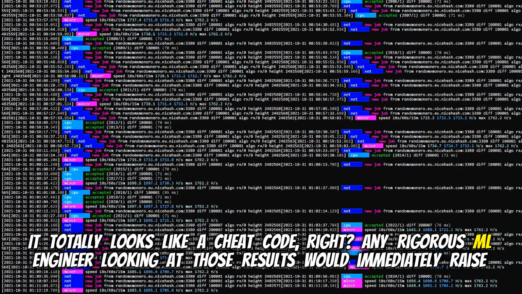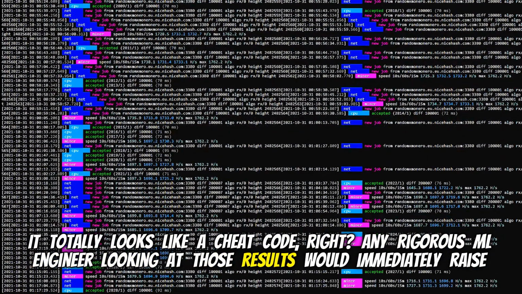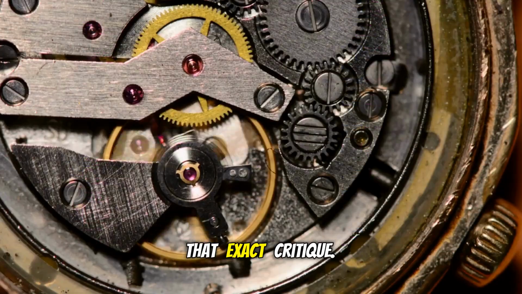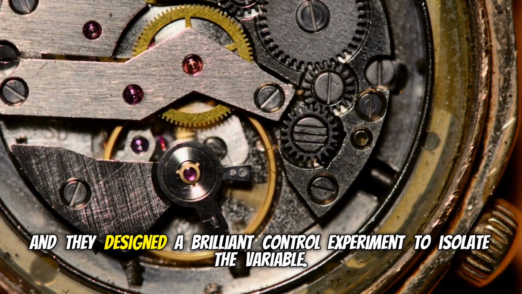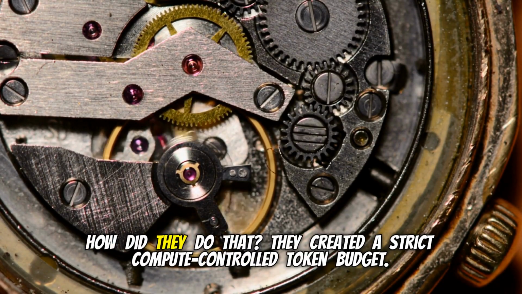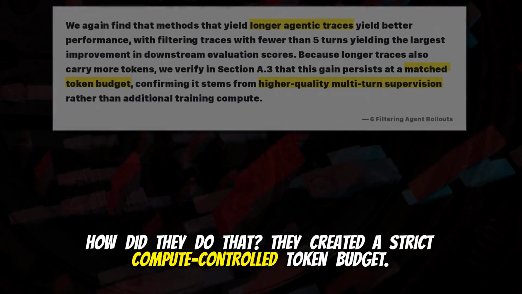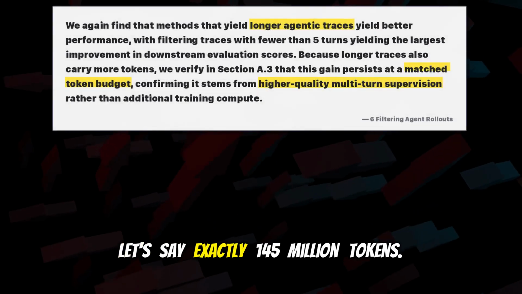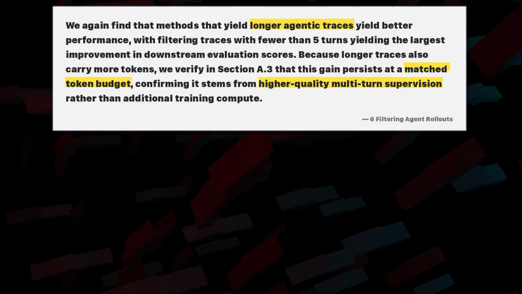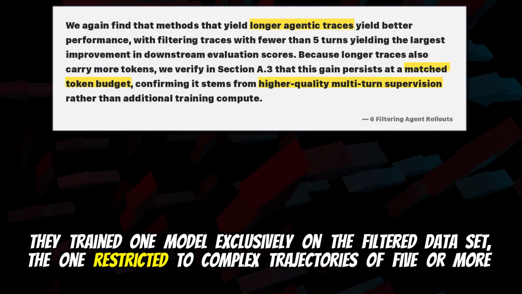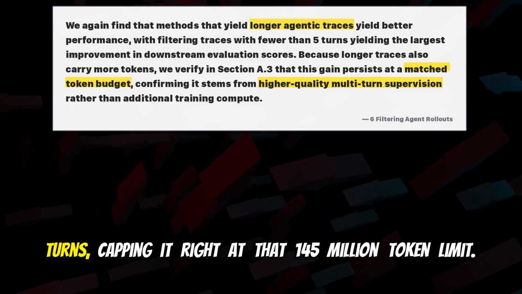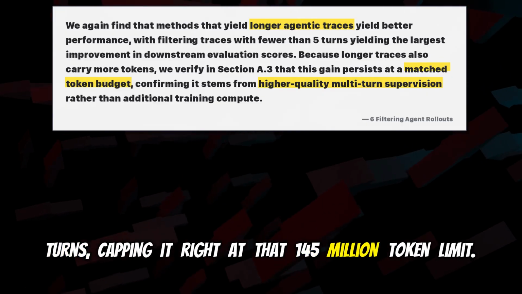Any rigorous ML engineer looking at those results would immediately raise that exact critique. But the authors actually anticipated it. Yeah. And they designed a brilliant control experiment to isolate the variable. Oh, nice. How did they do that? They created a strict compute-controlled token budget. Let's say exactly 145 million tokens. They trained one model exclusively on the filtered dataset, the one restricted to complex trajectories of 5 or more turns, capping it right at that 145 million token limit.